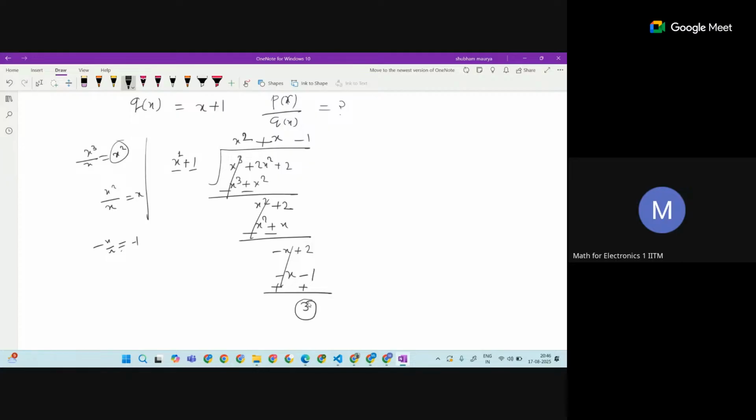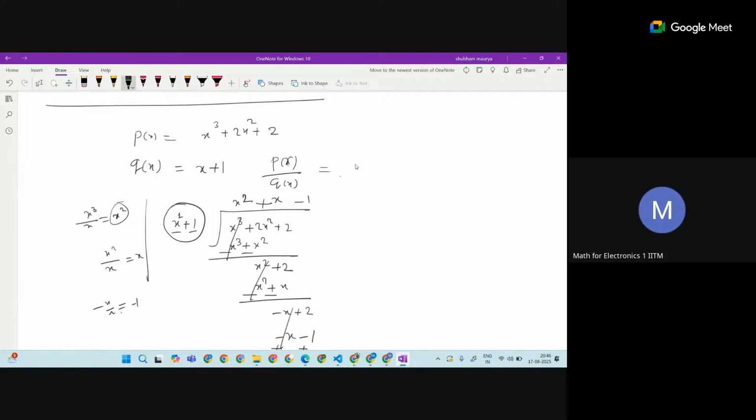Now this is going to be the remainder, because the degree of this term is now lesser than the degree of the divisor. So we can now stop and write it like this: p by q is going to be x square plus x minus 1 plus 3 upon x plus 1.